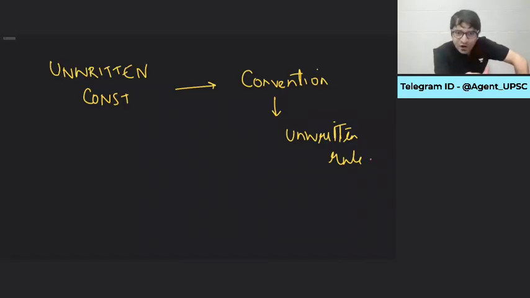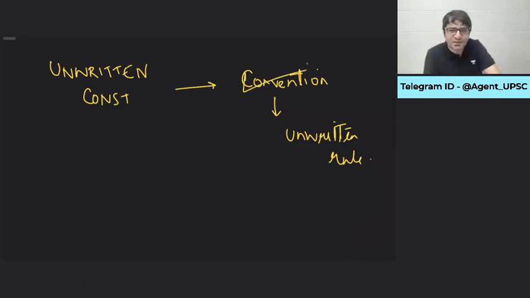But that is mentioned in the Constitution because these are the options available to the governor. Either you can sign this bill, or you may withhold your assent, or you may send the bill back, or you may reserve it for the President. It's mentioned. But in Britain, whenever a law is passed by the British Parliament and sent to the Queen or King for assent, the King has to sign, and the King does. Is it mentioned anywhere in the law? No. Then what is it? It is part of the convention.